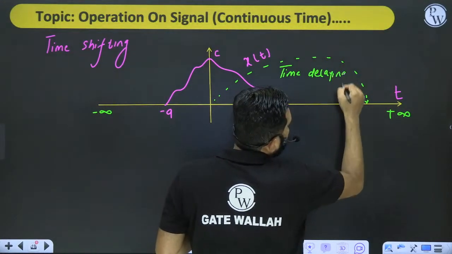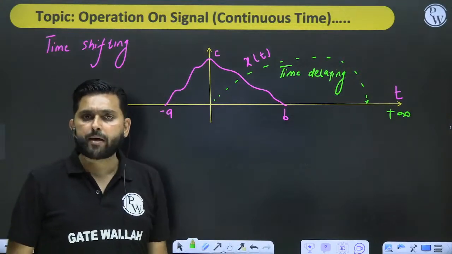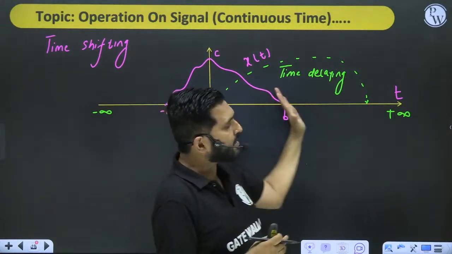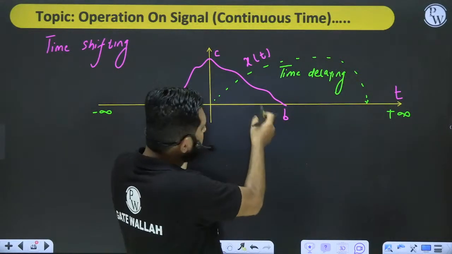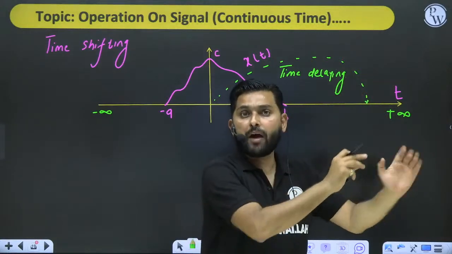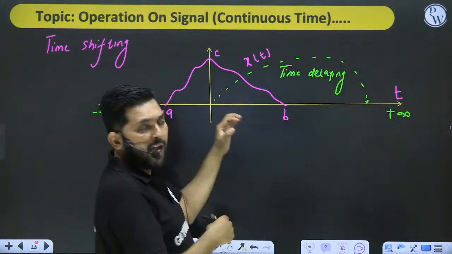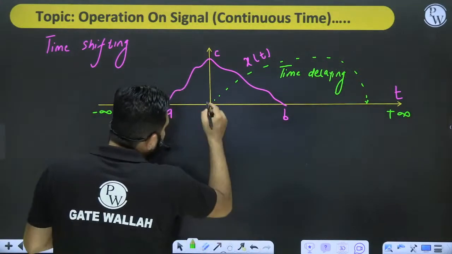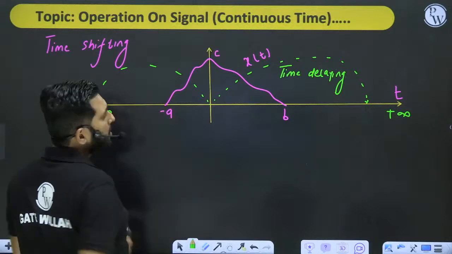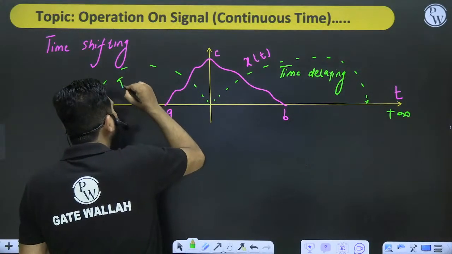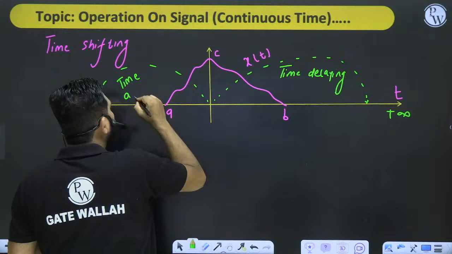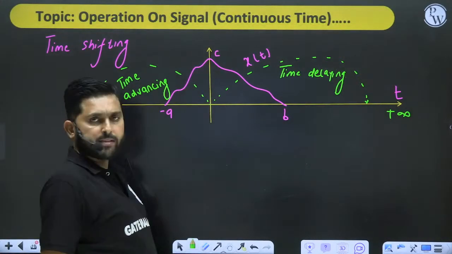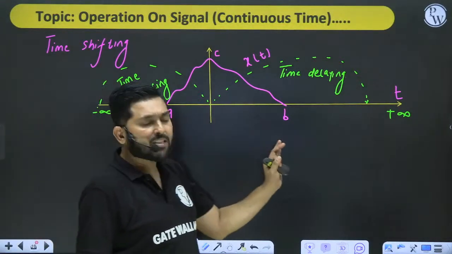Why am I calling it time delaying? Because these are the points that have not yet come. These are the points where my function is defined, and these points will come after some time. I'm assuming that my function moves from minus infinity to plus infinity. So this is time delaying. But if you shift this function to the left, then we call it time advancing.